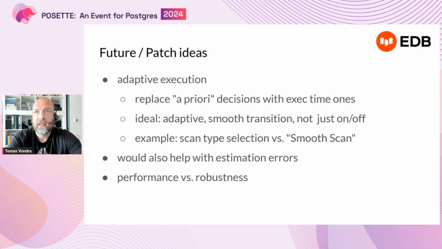This is quite difficult, of course, but the good thing is that it would help not just with these performance cliffs, but also with the cases where we make planning mistakes because of estimating the selectivities incorrectly. It's essentially moving from performance issues to a more robust execution model.